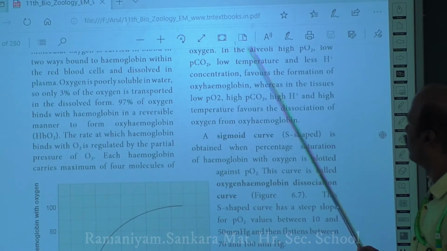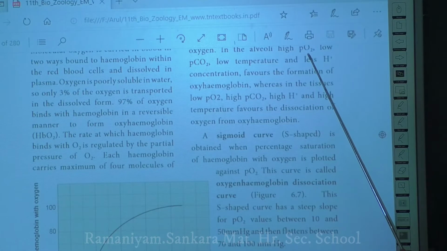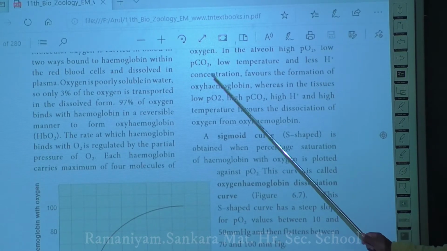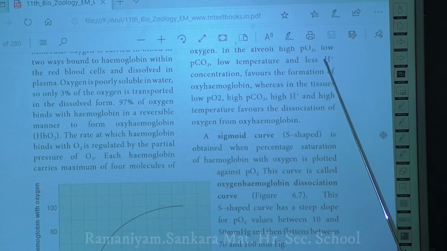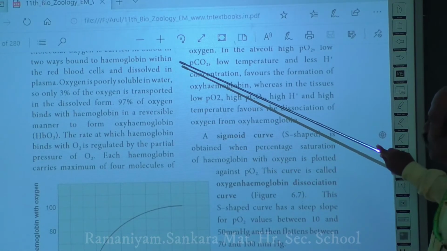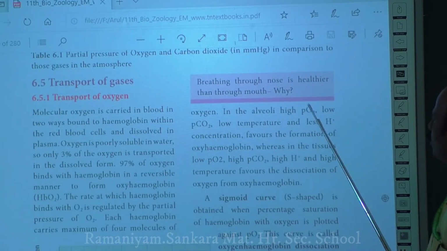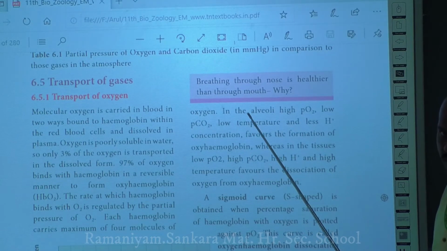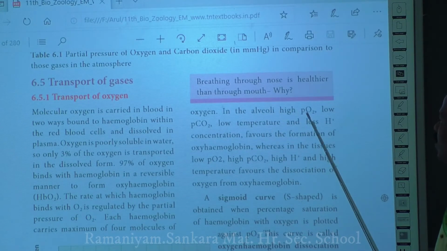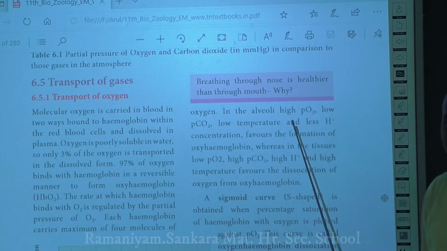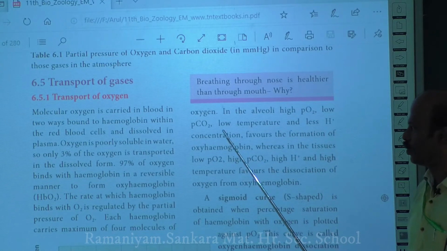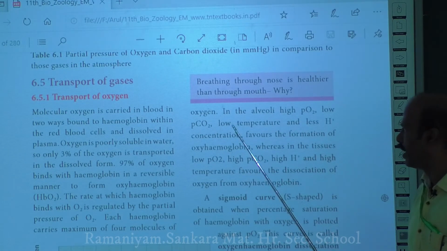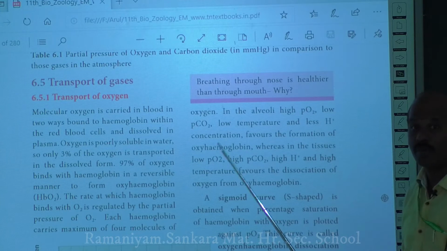In the alveoli, there will be a high PO2, low PCO2, low temperature and less hydrogen content. So in the alveoli of the lungs, you will have a higher amount of oxygen, a lower amount of carbon dioxide, and a very low temperature, and you will have a lower hydrogen ion concentration. All these favor the binding of oxygen to hemoglobin to form oxyhemoglobin. This is a very important thing you have to remember.